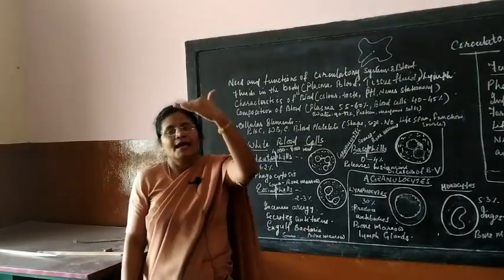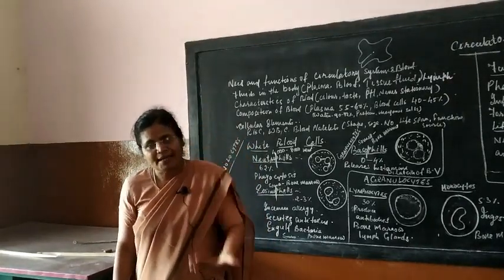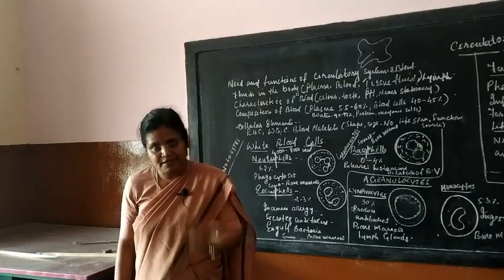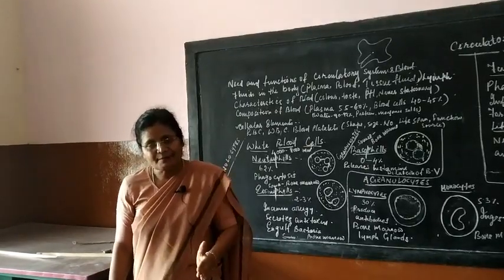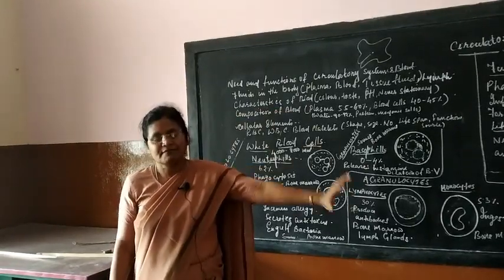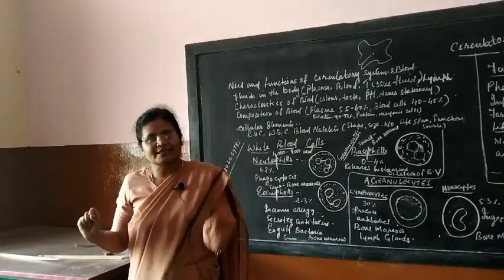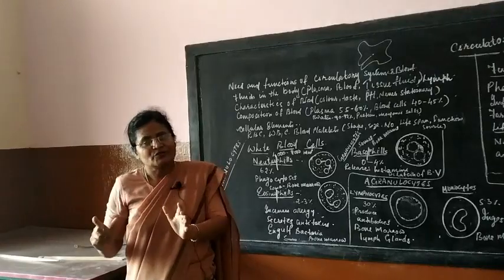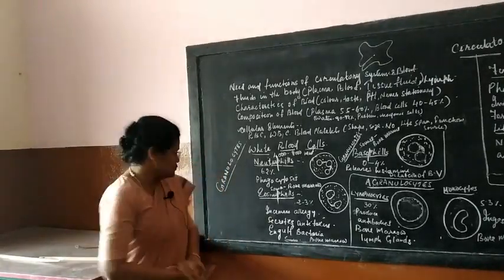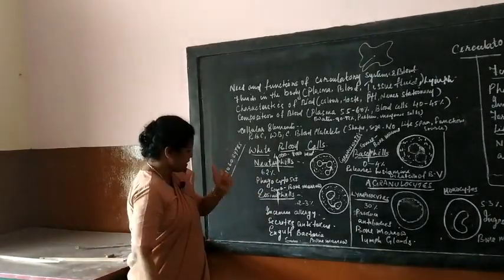I repeat, heparin prevents blood clotting inside the blood vessel. Histamine helps the blood vessels to dilate. Now, that plays an important role at the time of injury, when the blood has to reach the site of injury to protect you. I will teach in detail there.